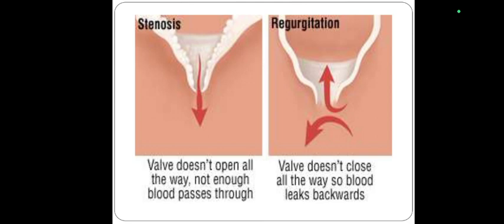Narrowing of the valves can happen because of vegetation formation. Regurgitation is when the valve is not able to close properly, so blood leaks backwards. So stenosis is the narrowing, and regurgitation is the backward flow of blood as the cusps are not closing properly.